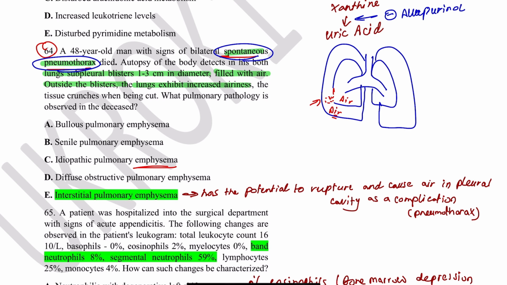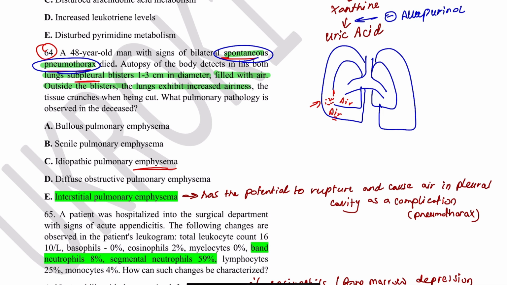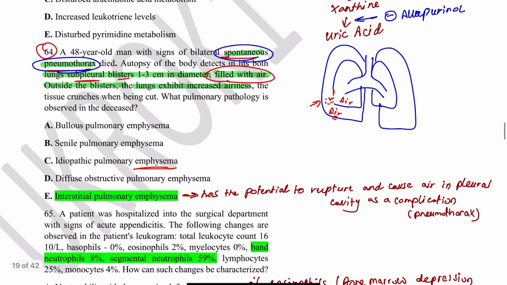So here we see that in the lung, under the pleura, there are blisters filled with air, like bubbles under the pleura, and the lungs exhibit increased airness, a lot of air inside the lungs. So in this case, it is interstitial pulmonary emphysema.